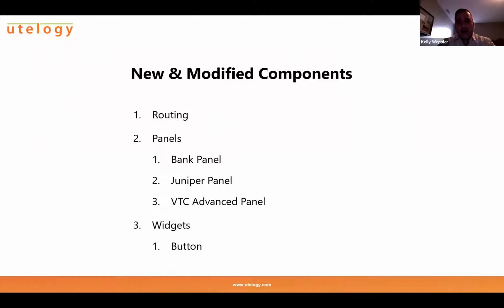And what we found is that even though you could recreate that same experience using components in 2.0, some of our customers really like those pre-built panels and that pre-built experience that we had in 1.8. So we brought into the 2.03 release some of the more commonly used panels. Those two in particular were probably the bank panel and the Juniper panel. We also have some significant enhancements to our VTC panel. If you've got a VTC hard codec like a Cisco SX series codec or a Polycom RealPresence Group Series codec, we've made some really significant enhancements there to the VTC Advanced panel.